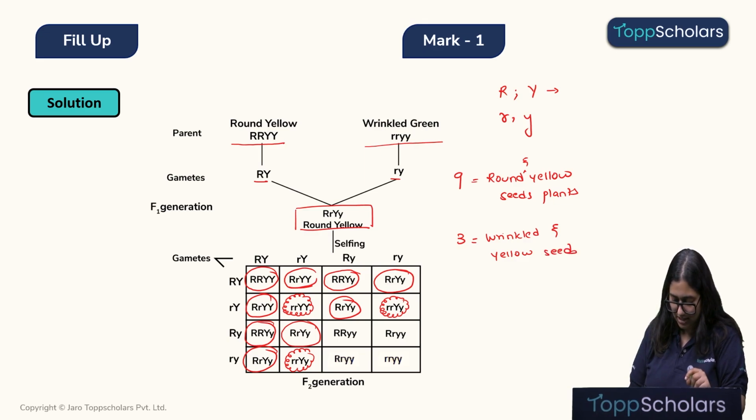Next, over here children, we will get round and green seeds. Similarly, round and green seeds. So this will also be round and green seeds. Okay, so we will get 3 round and green seeds.